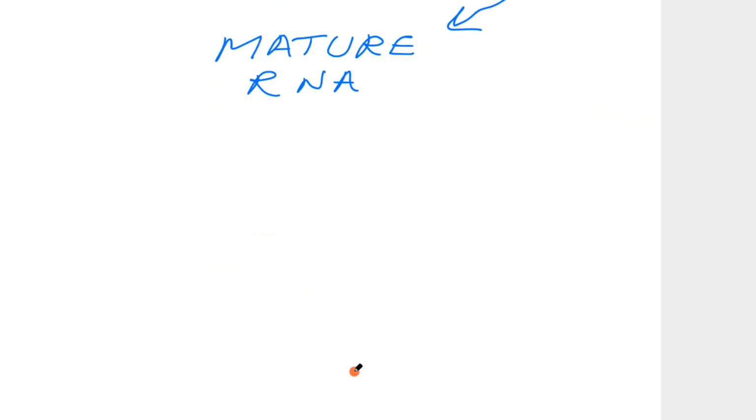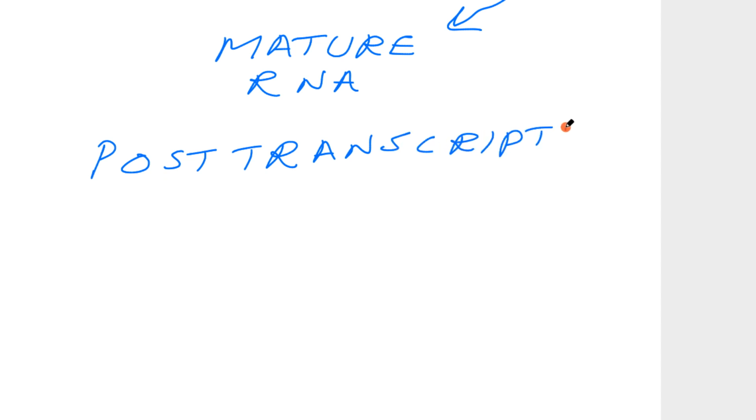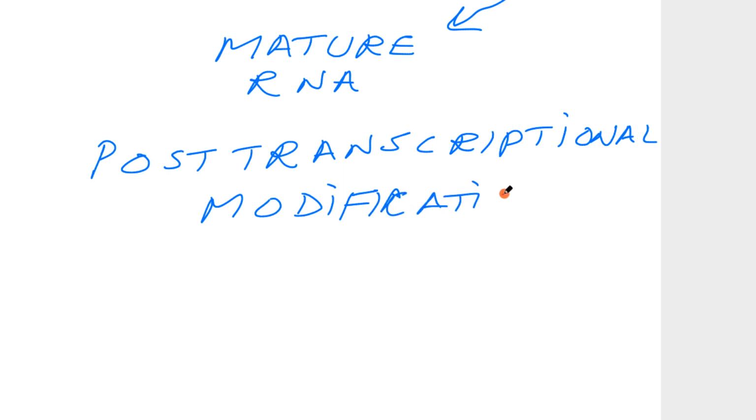It has to convert into mature RNA. This we call post-transcriptional modifications. What does it mean, post-transcriptional modifications? The modifications which are incorporated in a particular RNA after the transcription process, we call post-transcriptional modifications.